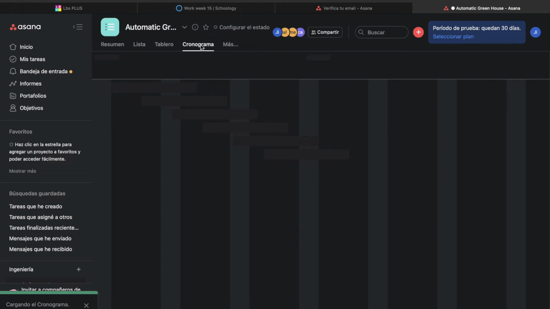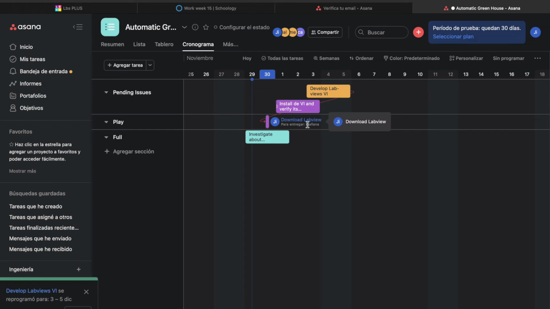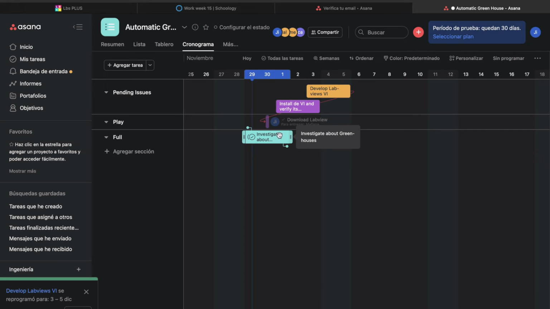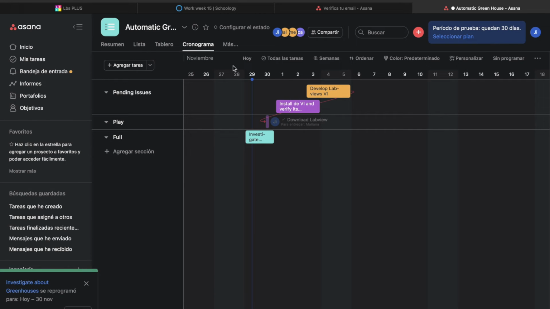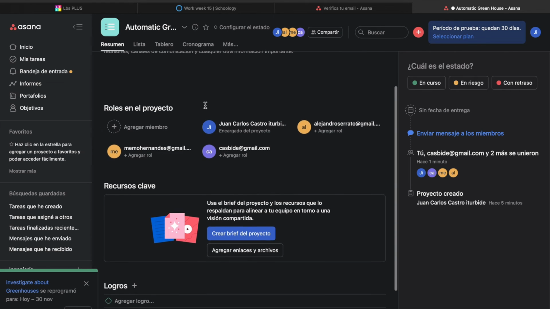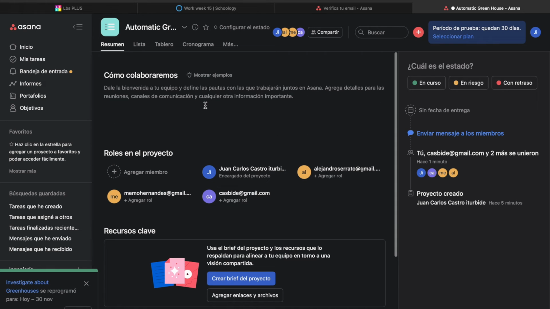Then we have the chronogram. As you can see, it is loading. Here you can set the dates, the days I'm going to be working. If I end a task, I just hit it and mark it as ended. Here, as you can see, I am moving a task to other days, since it is too much time. And then here, I can see the summary of my project.